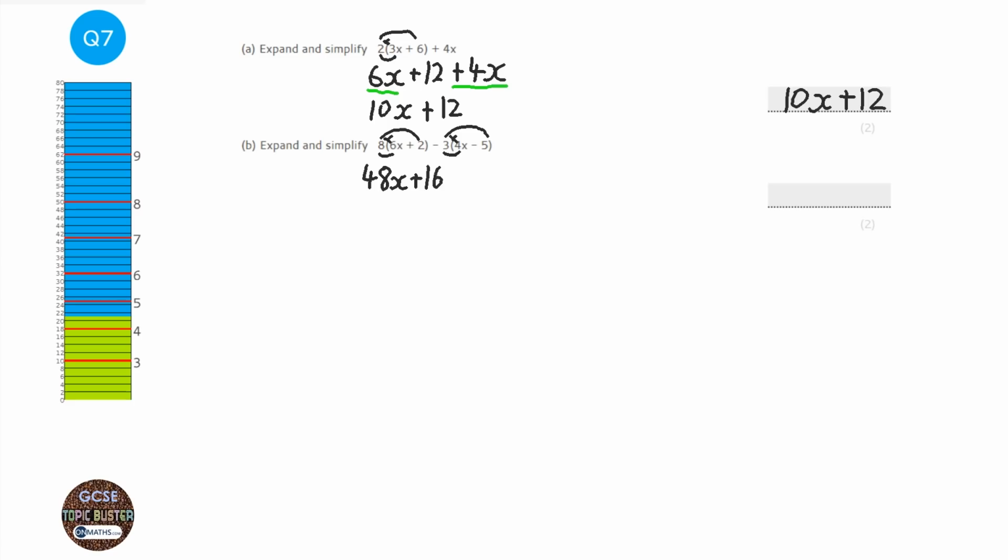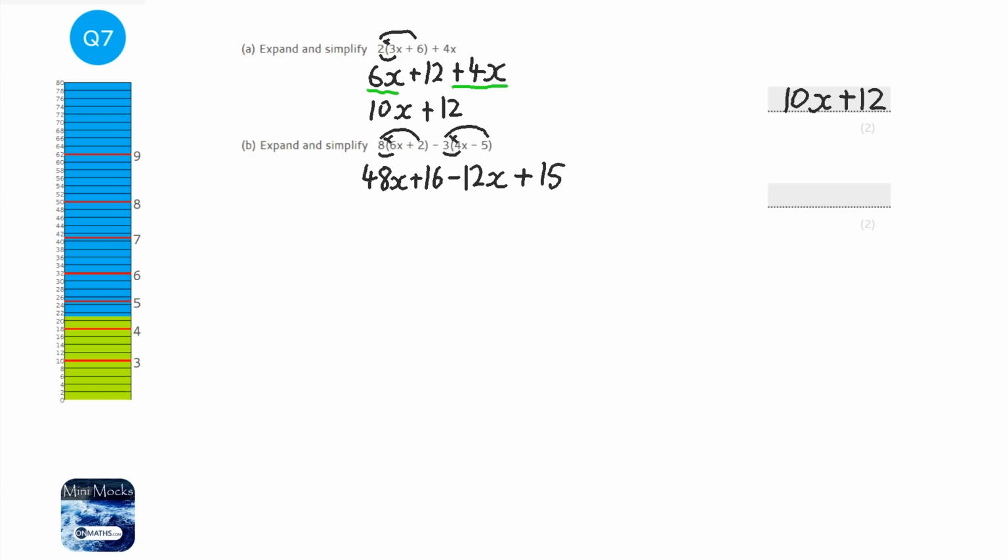However, the next one's slightly different. The number outside the brackets is not a 3, it's a minus 3. So when we do minus 3 times positive 4x, we're going to get a negative, because a minus times a positive is a negative. Then we do 3 times 4, which is 12, and then we've got the x as well. Now the rainbow is minus 3 times minus 5. Two minuses multiplied together is a plus. 3 times 5 is 15.